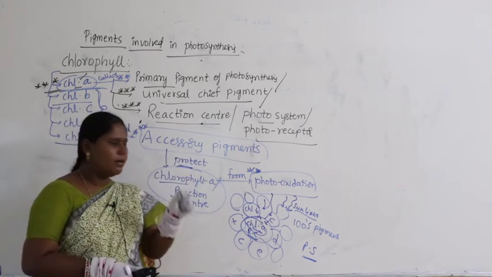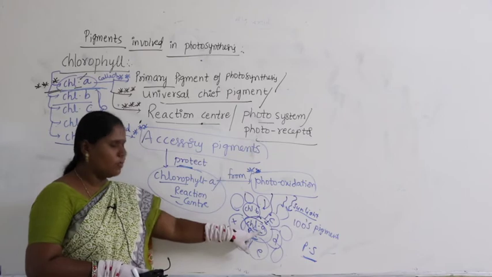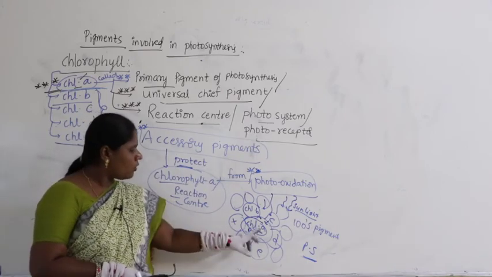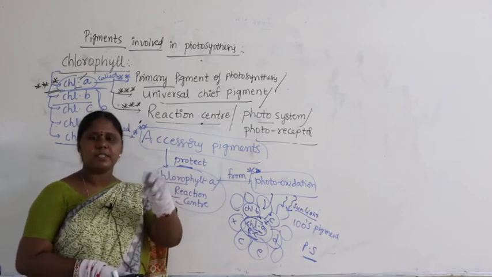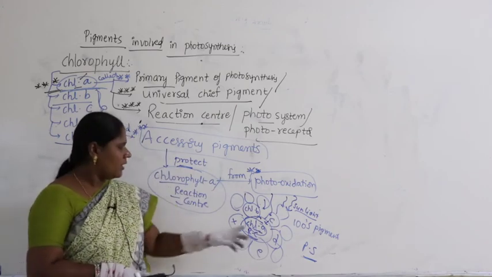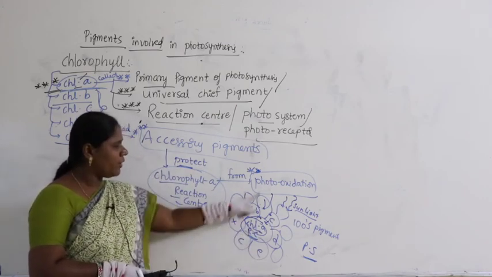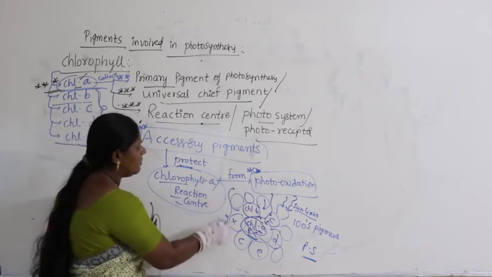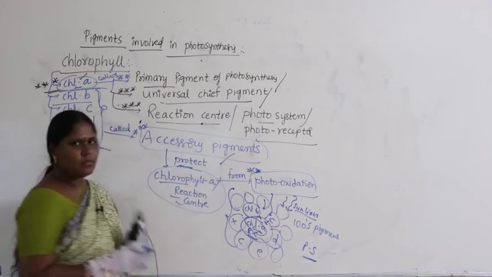How much is needed to make the reaction happen in chlorophyll A? Little sunlight will be sent to chlorophyll A. Then chlorophyll A will be protected from photooxidation. Who will take care of that function? Accessory pigments. I hope you got it.